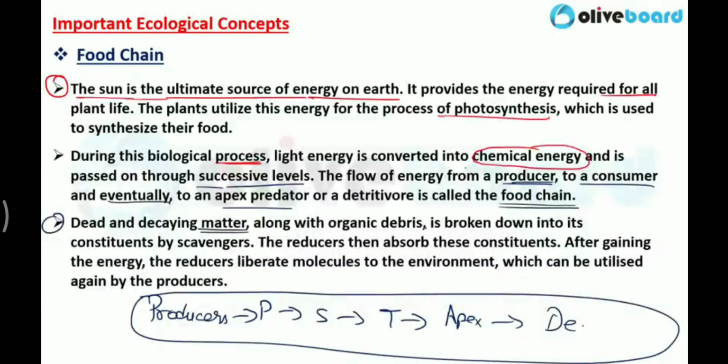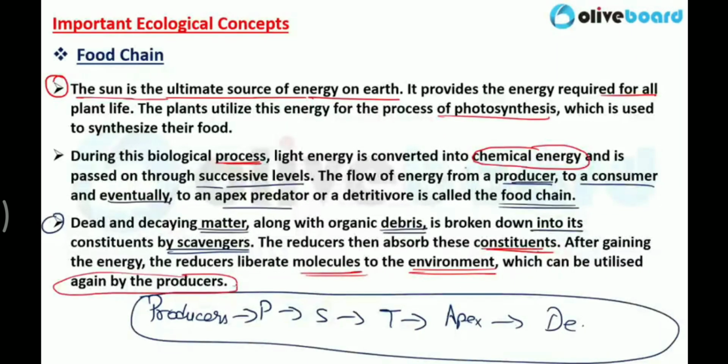Now, dead and decaying matter along with organic debris is broken down into its constituents by scavengers. What are scavengers? Worms, earthworms, and fungus and bacteria. These are scavengers. The reducers then absorb these constituents. After gaining the energy, the reducers liberate molecules to the environment, which can be utilized again by the producers.